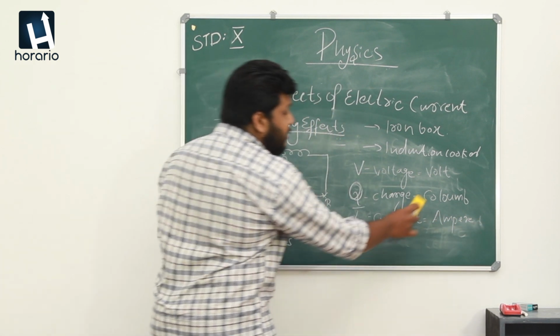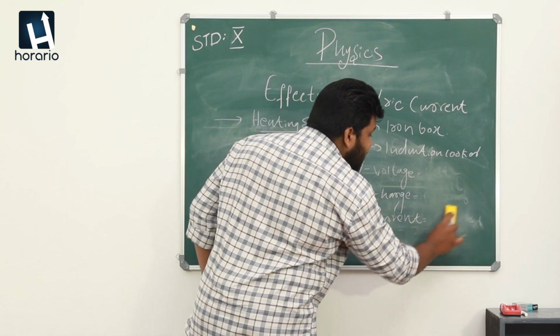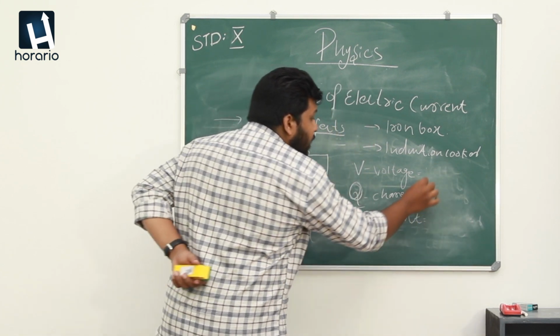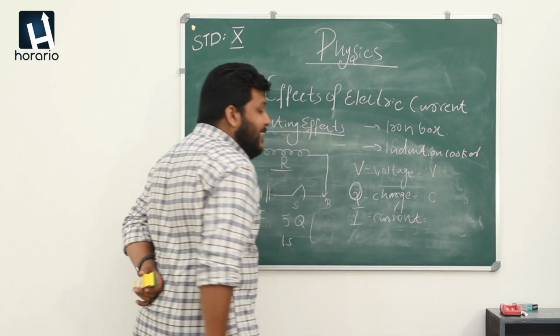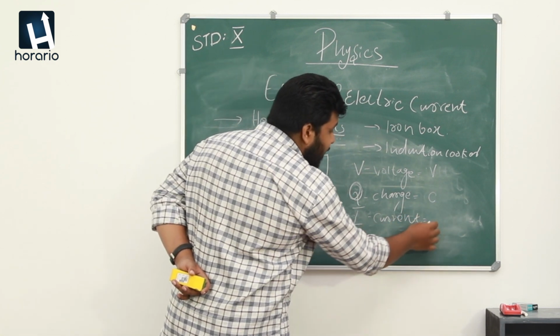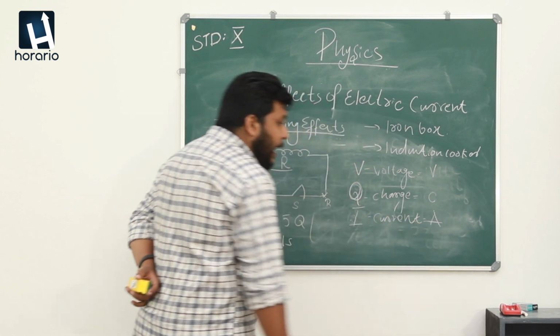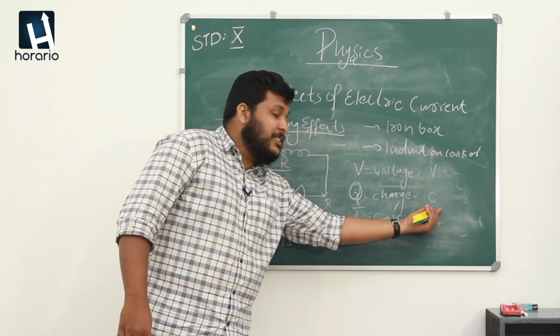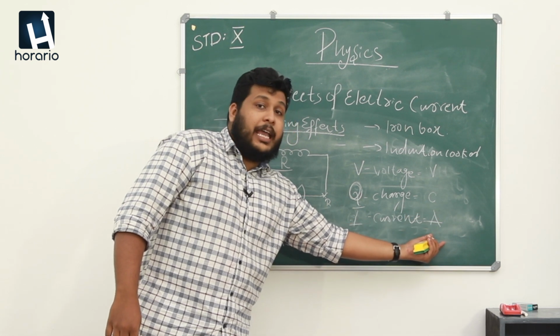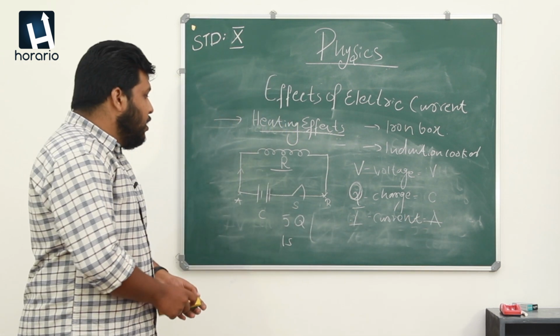For coming sessions, we will use letters as symbols: voltage is denoted as V, charge as Q, and current as I. The units are V for volt, C for coulomb, and A for ampere.